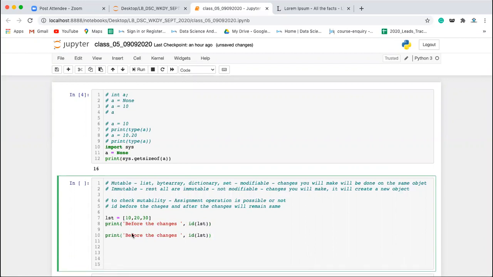Here I'll write after the changes. And what I'm going to do is the assignment operation: lst of 0 is equal to 100. Now let's execute it. Let's also print id of lst, comma, lst.